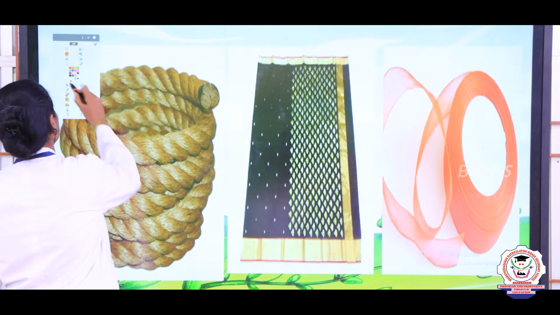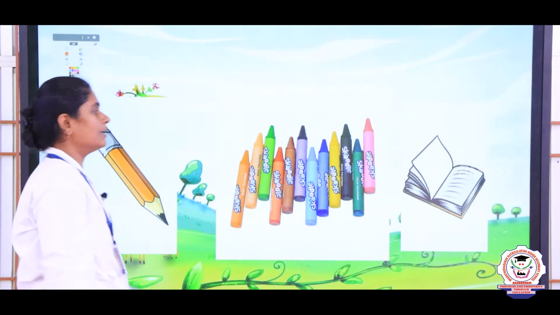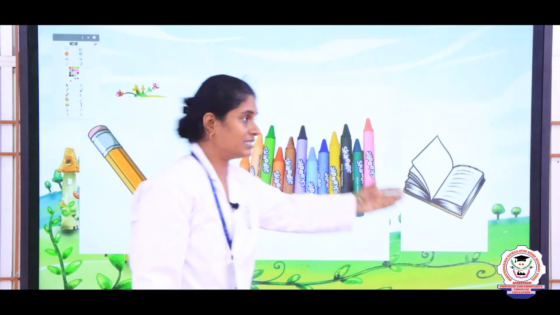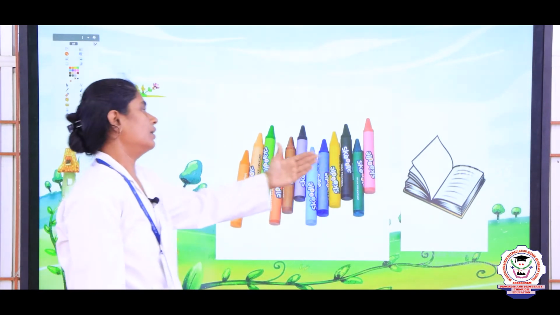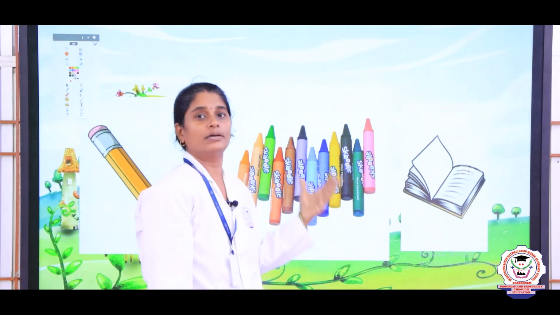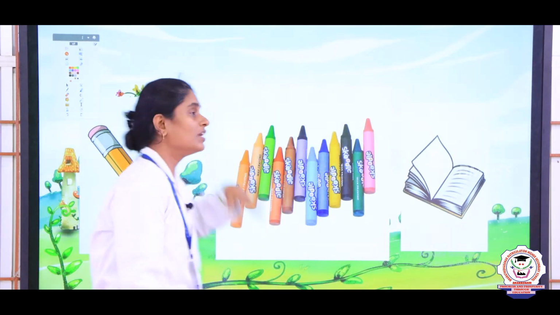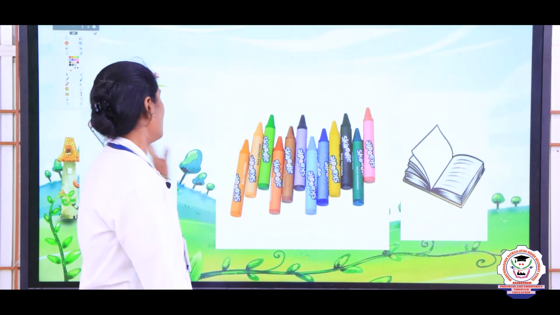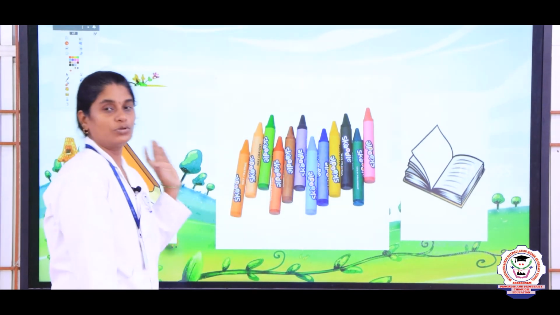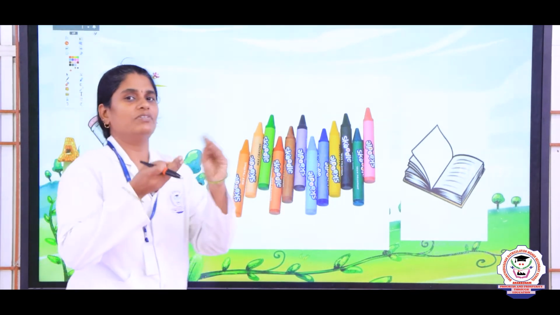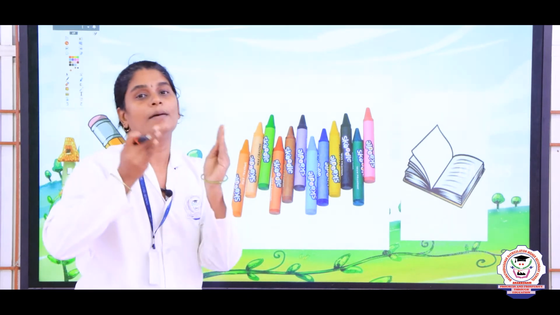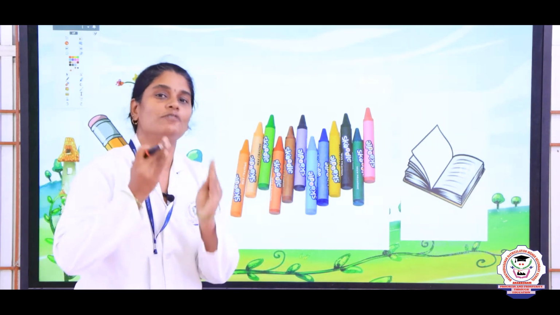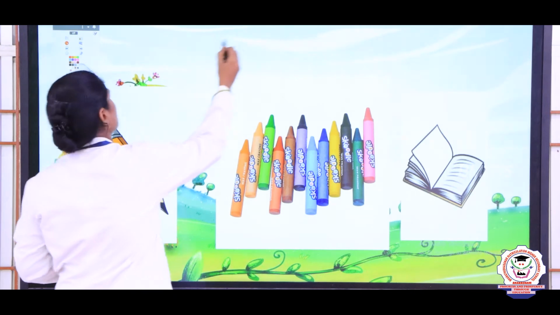When we measure in terms of smaller units, for example, when you take a pencil, a book or crayons, right, these measurements are measured in terms of centimeter. So, now let us see the smaller units. When we measure something which is very short, it is measured in terms of centimeter, right.